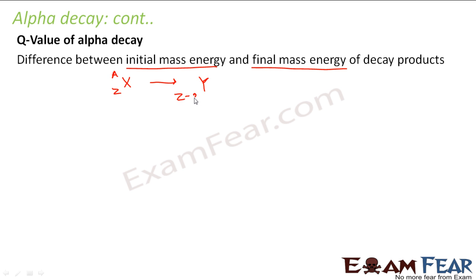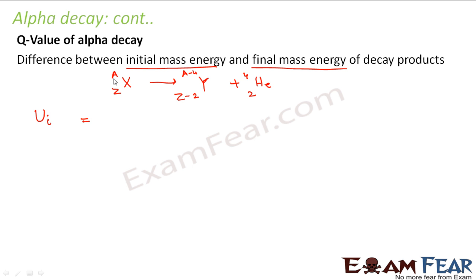So it forms Y (Z-2, A-4) plus an alpha particle, right? So what is my initial rest mass energy? Let me denote it as Ui. This is my initial state and this is my final state, right? So the initial rest mass energy would be equal to the mass of this, right?